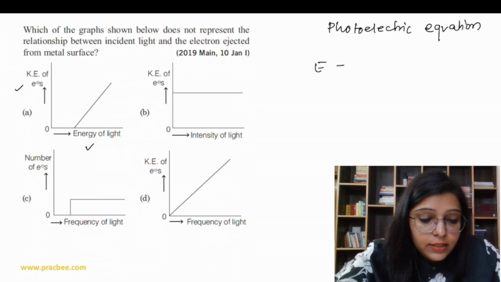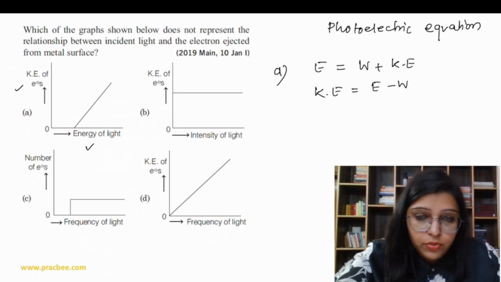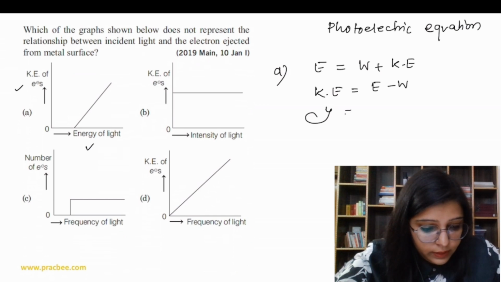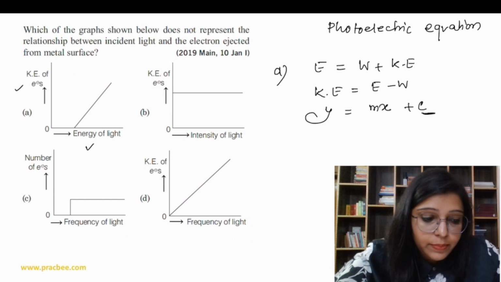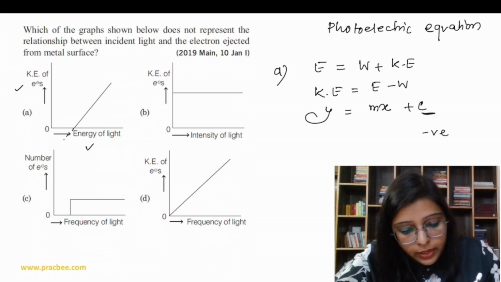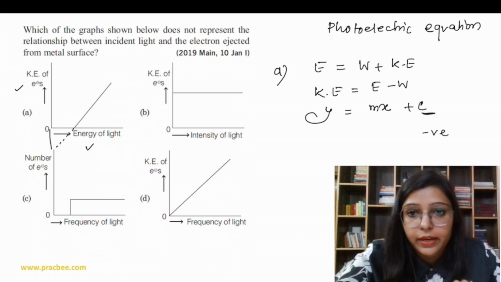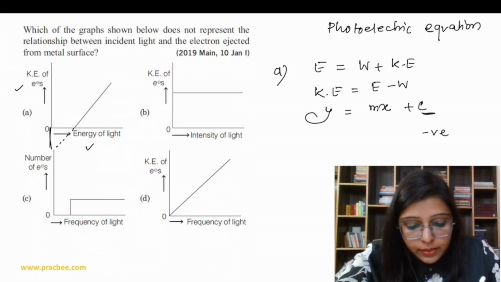We know that energy is equal to work function plus kinetic energy, so kinetic energy is equal to energy minus work function. So this is y equals mx plus c. Here the intercept is negative. When we extrapolate this, we get a negative intercept. So this graph is true.